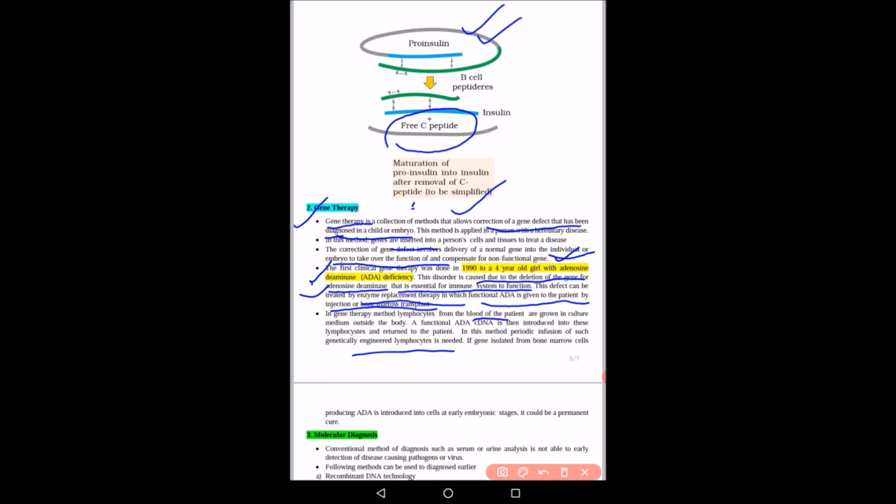If gene isolated from bone marrow cells producing the ADA is introduced into the cells at early embryonic stages, it could be a permanent cure. So basically if this gene therapy is done at early embryonic stage, this acts as permanent cure of the disease as in case of ADA deficiency.